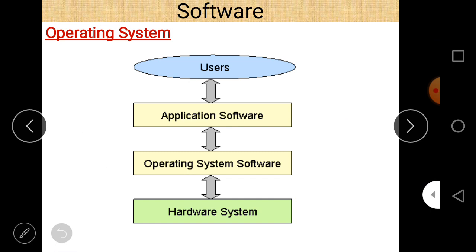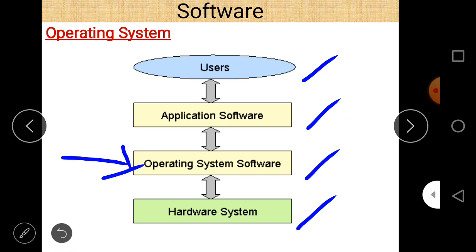When we say that the operating system is the interface between the user and the hardware, this diagram explains the concept. You can see the hardware system at the bottom, and here the user. Between these there are two types of software: the application software and the operating system.